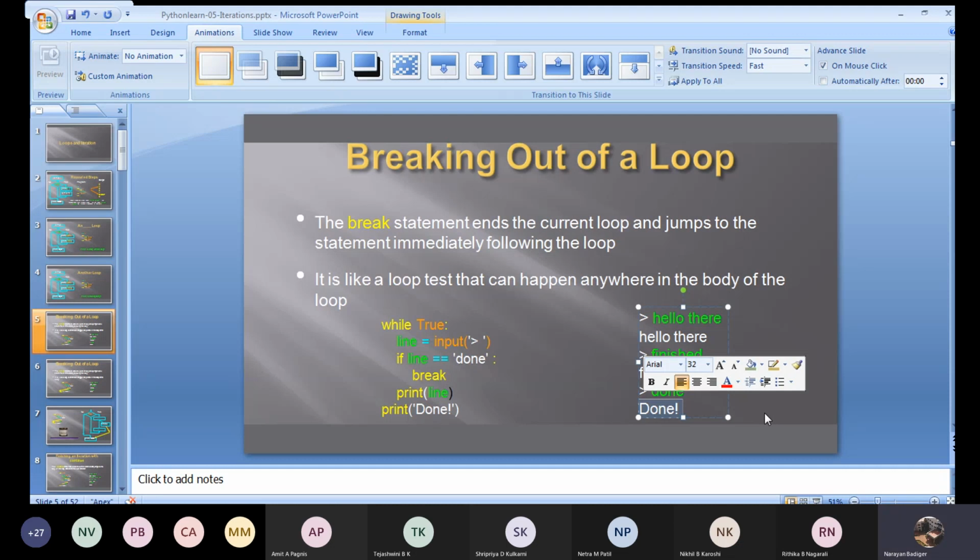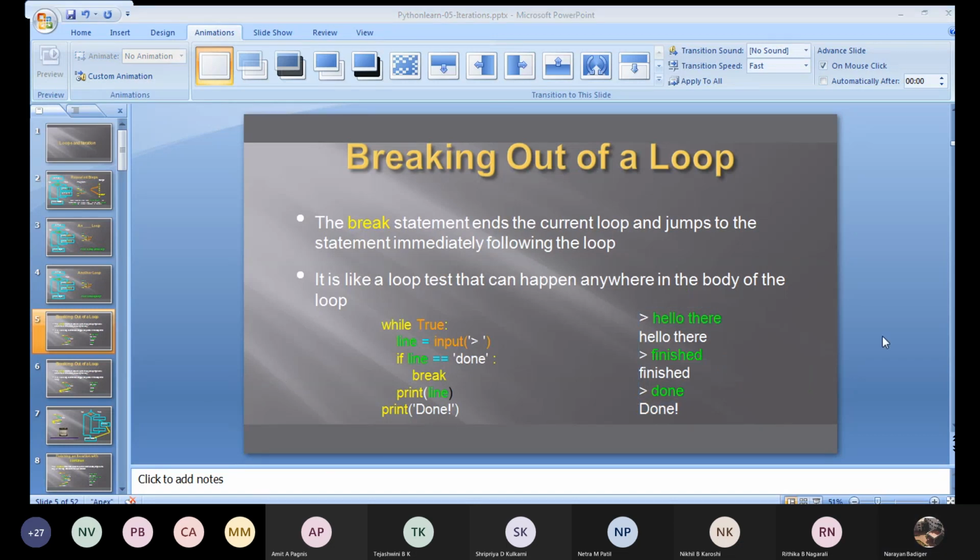How exactly to come out of the while statement where it is always true? Any doubts here? No, sir. Others? Amit, Netra, Nikhil, Ritika, Natasha, Tejaswini.